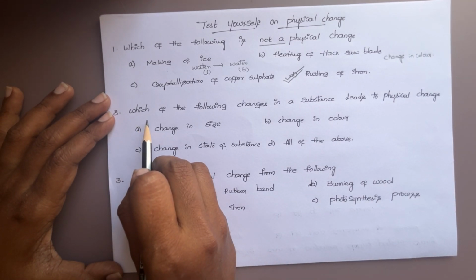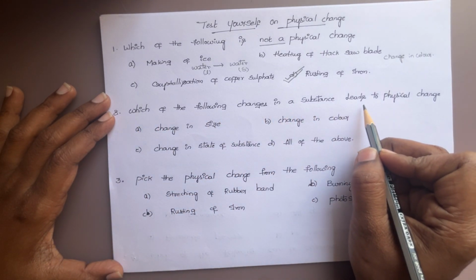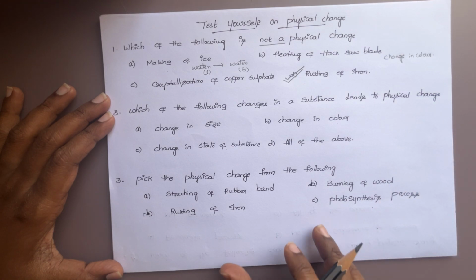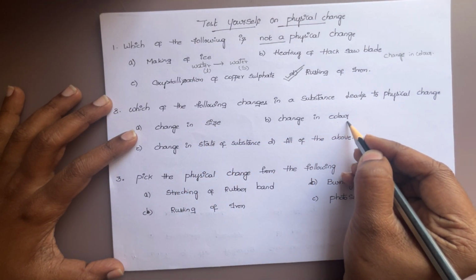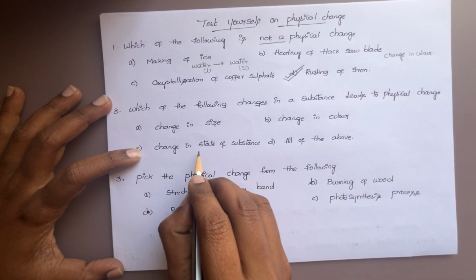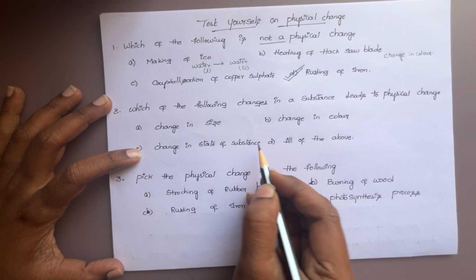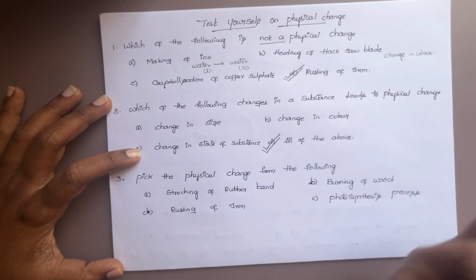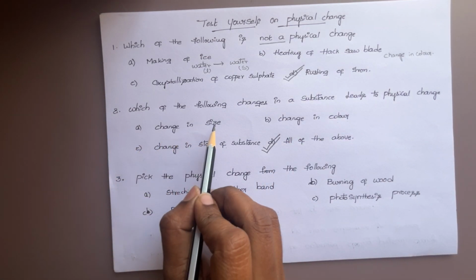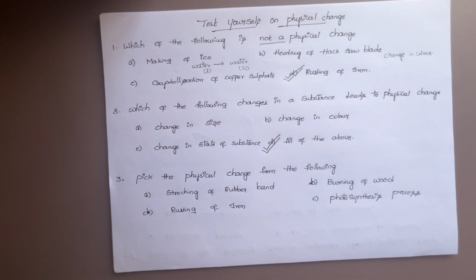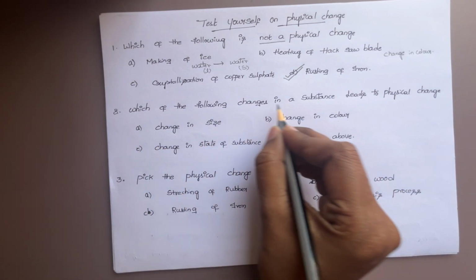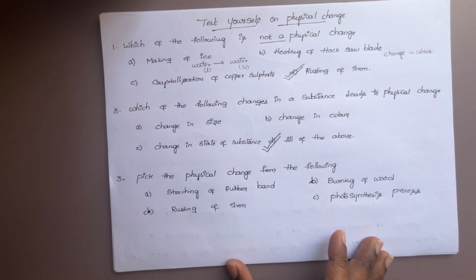Next. Which of the following changes in a substance leads to physical change? Change in size is a physical change. Change in color is also physical change. Change in state of substance is also physical change. So, all of the above. If you just see change in size and opt for option A, that is wrong. All of the above. All these are physical changes.